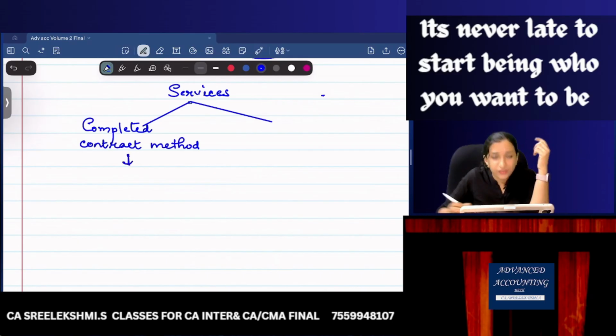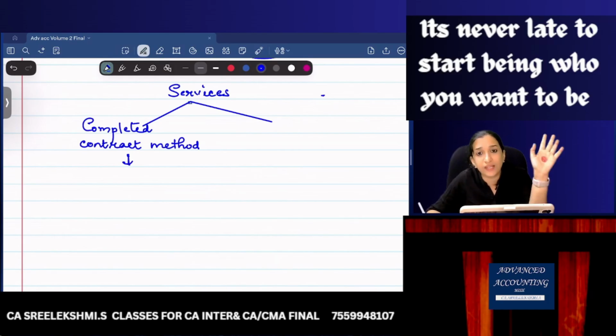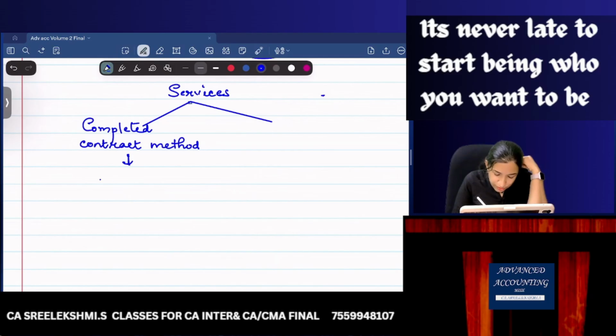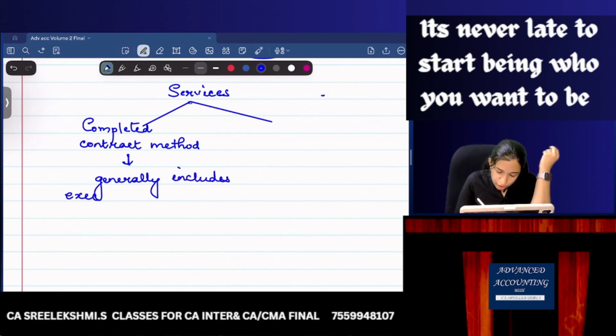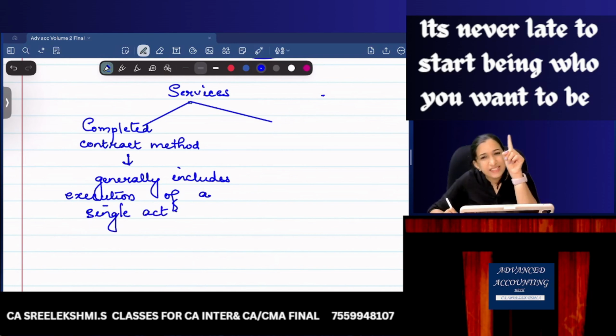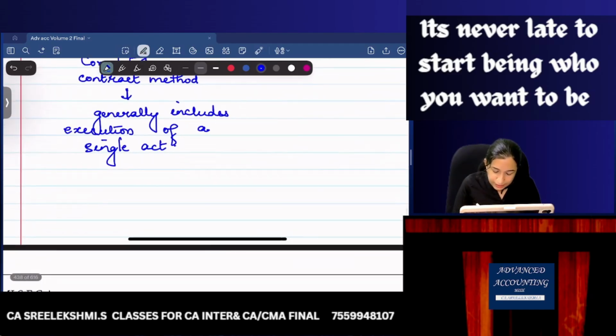Or if it is installation of an asset, complete the installation, then you recognize revenue. So generally it includes execution of a single act in a short span. You can complete the work in a short span, then you recognize revenue.